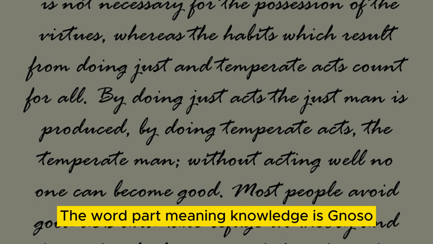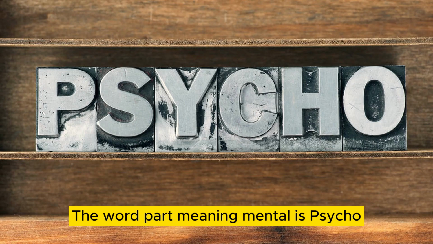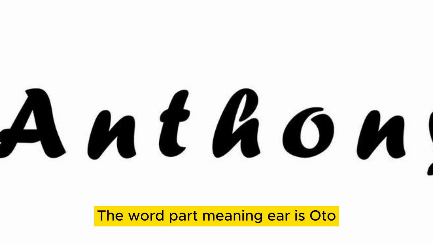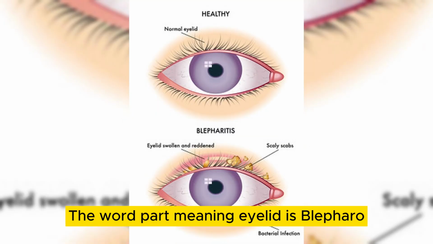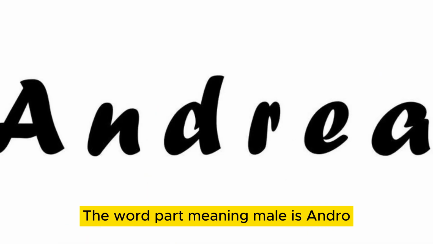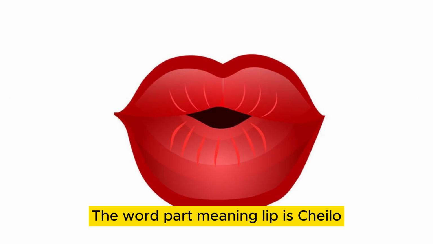The word part meaning knowledge is noso. The word part meaning mental is psycho. The word part meaning ear is oto. The word part meaning neck is cervico. The word part meaning eyelid is blepharo. The word part meaning male is andro. The word part meaning lip is cheilo.